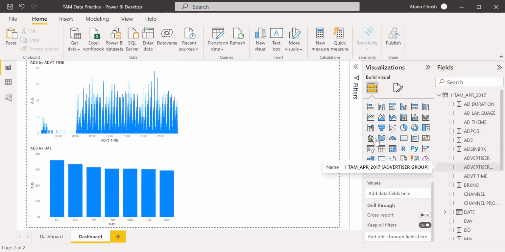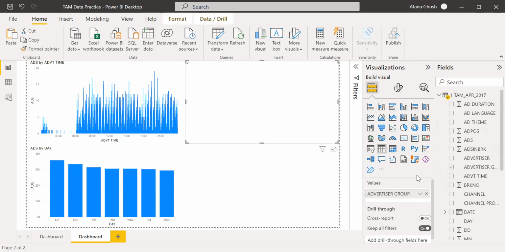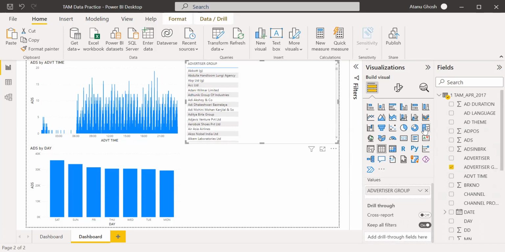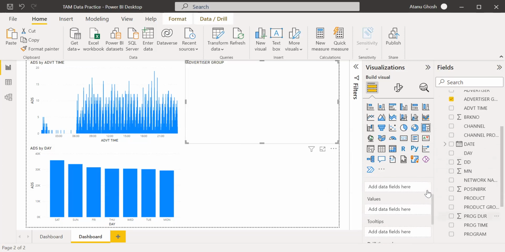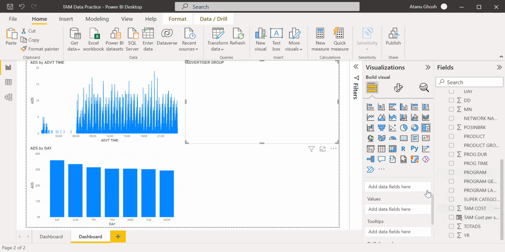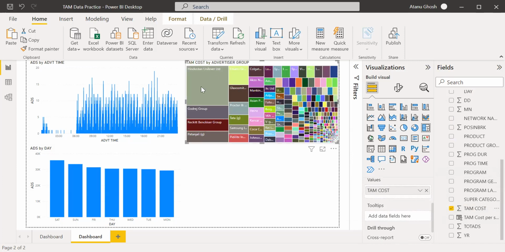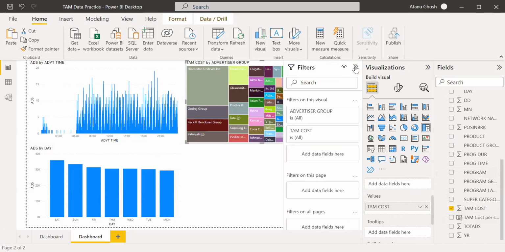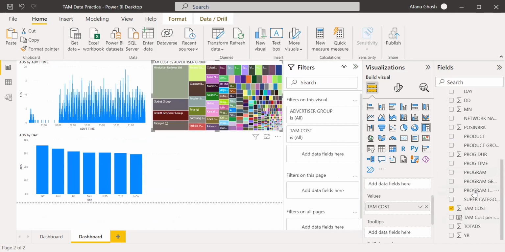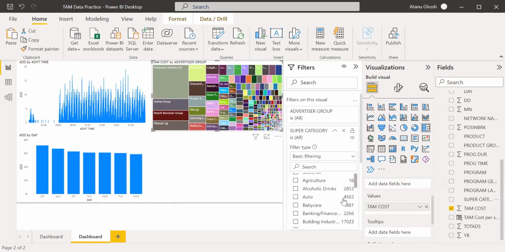We'll take a tree map, advertiser group versus spend, TAM cost, and filter this on a product category, like super category. Let's say for personal care.